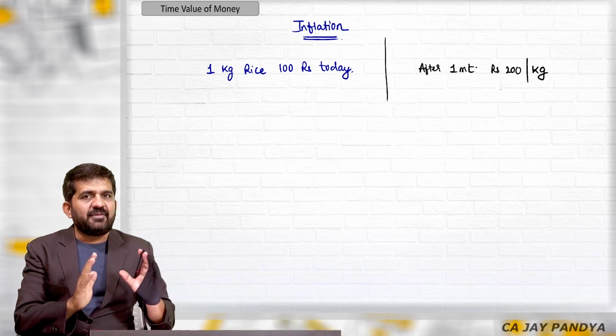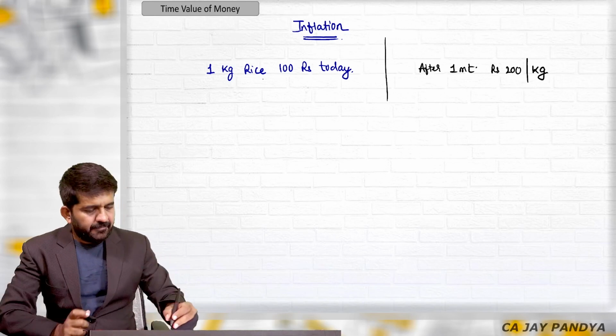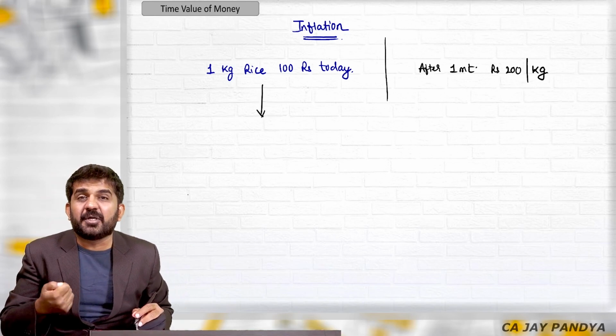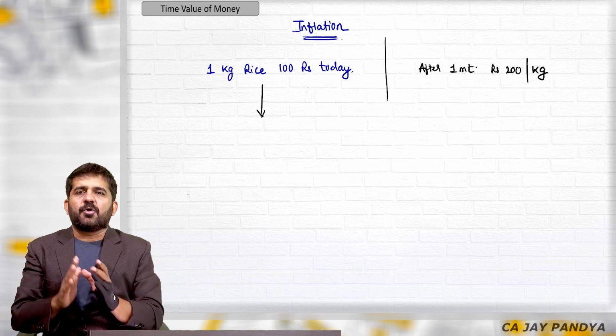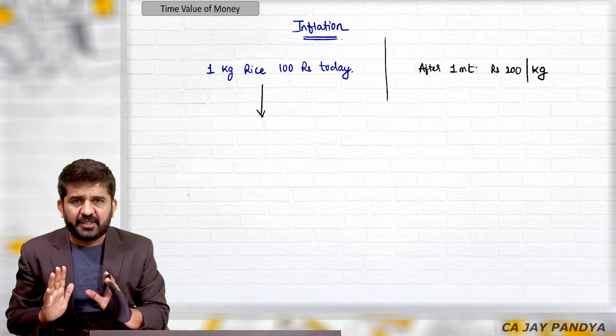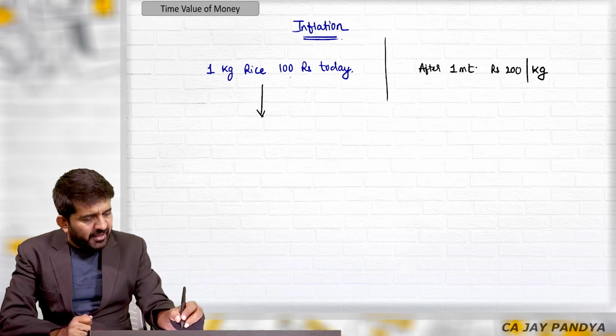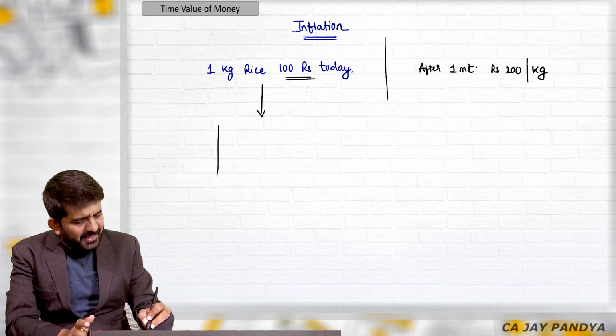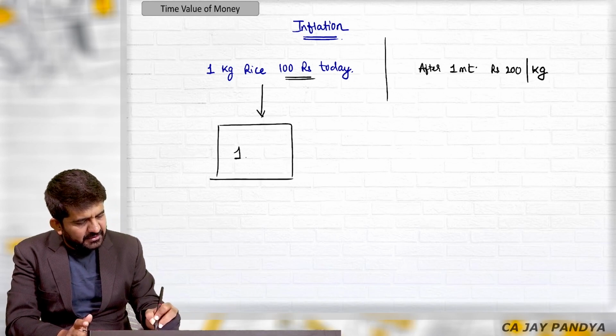Normally you will be living in an inflating country. If you get 100 rupees today, the thing which is true for 100 rupees is true for 100 crore rupees. So if you have 100 rupees today, you will get 1 kg of rice.